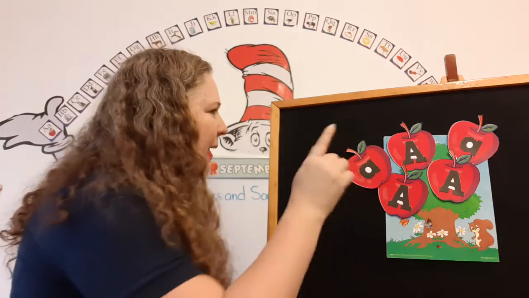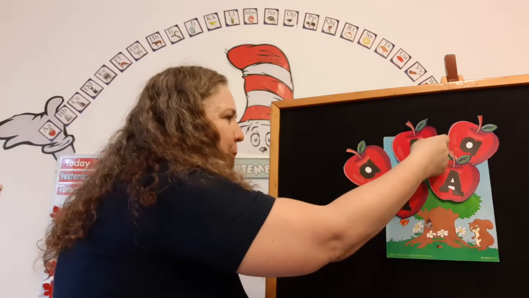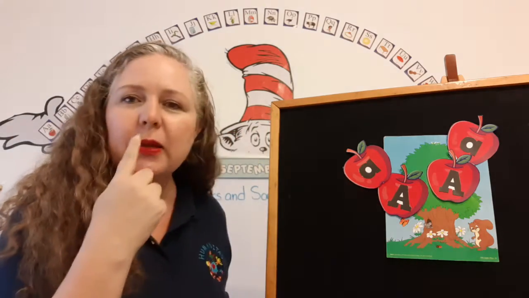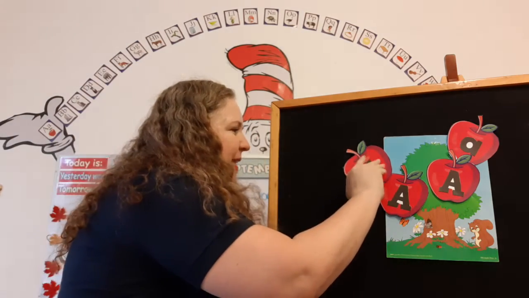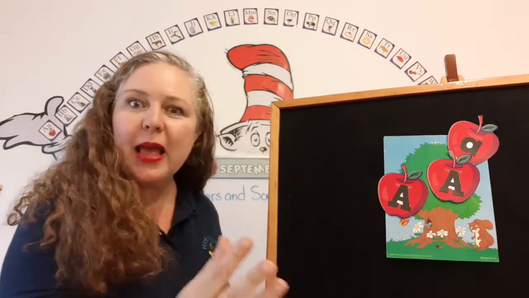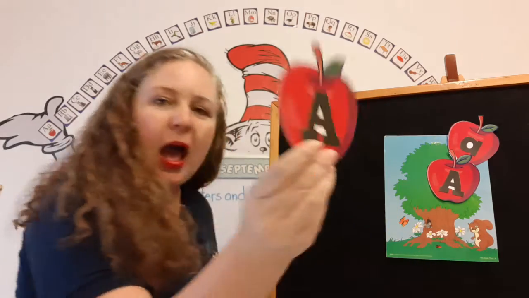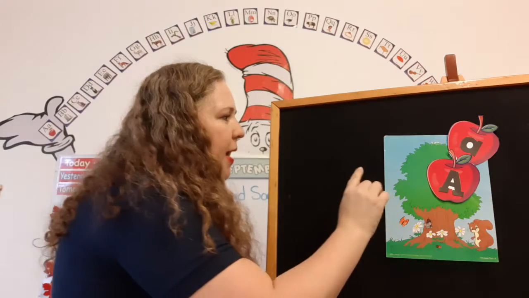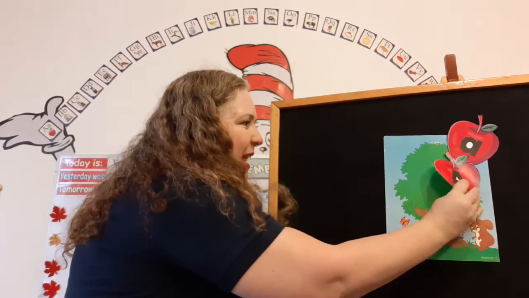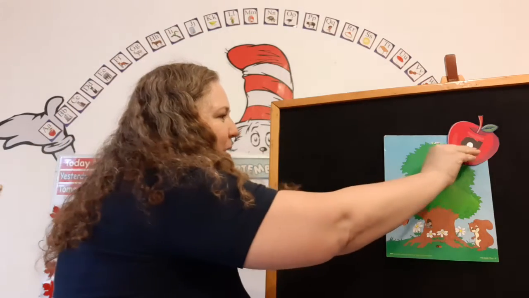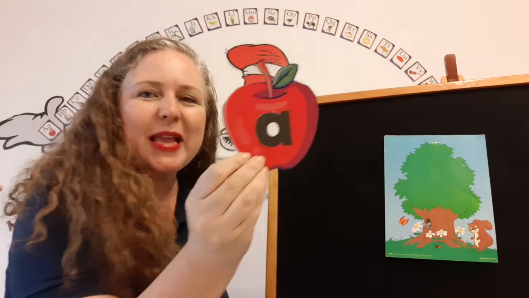So let's pick a capital A. Where's a capital A? There's a capital A, and it makes the sound ah, apple. Now a little A. Where's a little A? Oh, there it is. It makes a sound ah, apple. Where's another capital A? There it is, and it makes a sound ah, apple. And last but not least, we have our little A right here, and it makes a sound ah, apple.